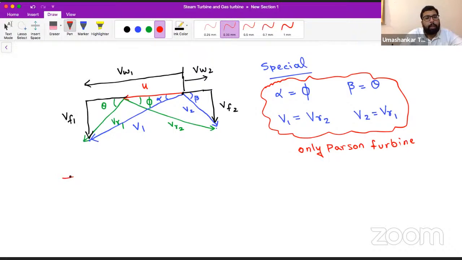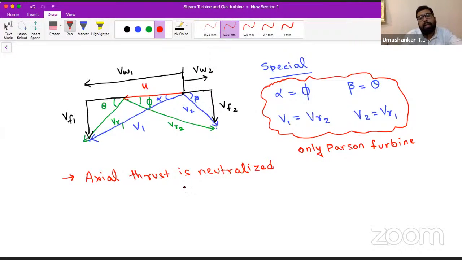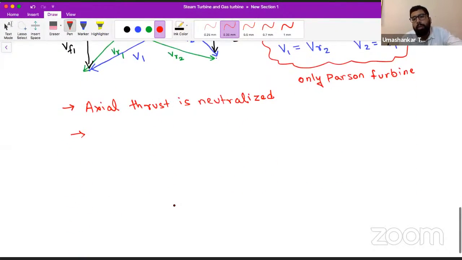As I told you in the previous lecture too, Hero's turbine, which is a 100% reaction turbine, was the first developed working steam turbine. Axial thrust there was very large, but in the Parsons turbine, and this can be asked in some theory objective, the axial thrust is neutralized. All this can be seen mathematically too, but to make things easy I am giving you the observations so that you can use them if the question is asked. So our axial thrust is neutralized.